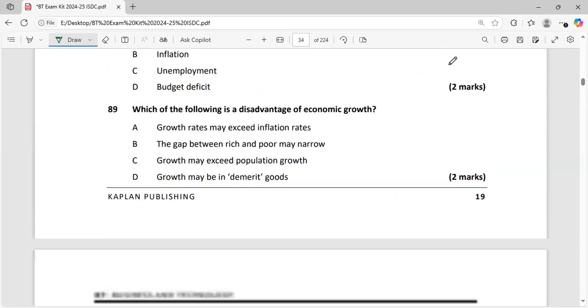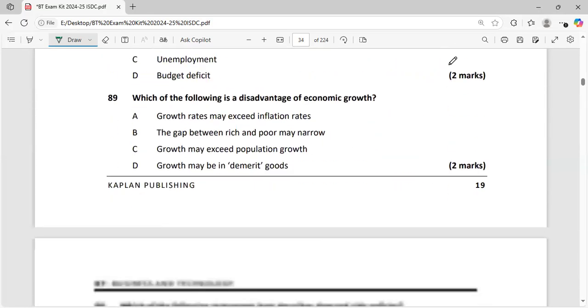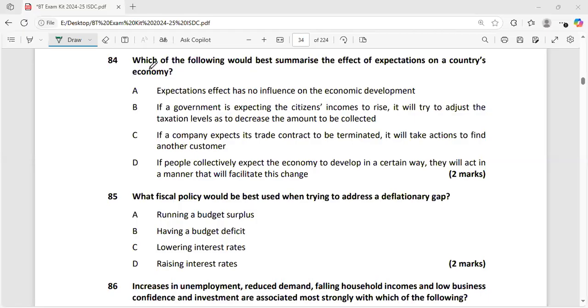Which of the following would best estimate the effect of expansion on a country's economy? Expansion means what? Expansion means the economy is expanding. Why? Because the government is increasing their spending, or the government launched such types of policies which are relevant to the expansionary policy. Expansion effects have no influence on the economic development.